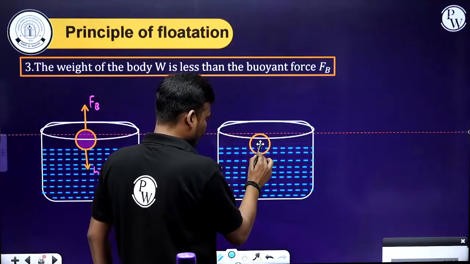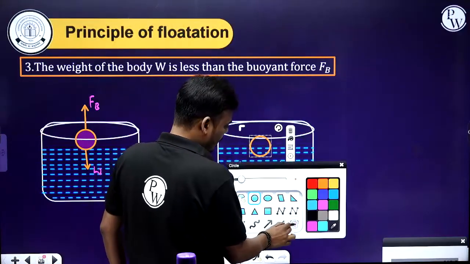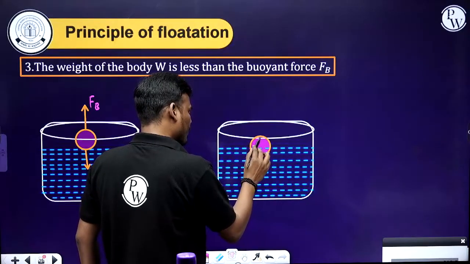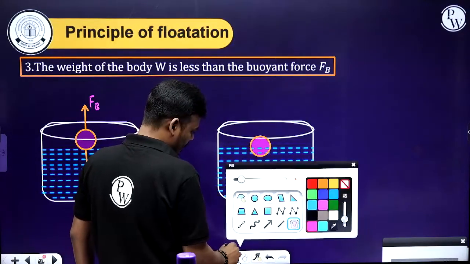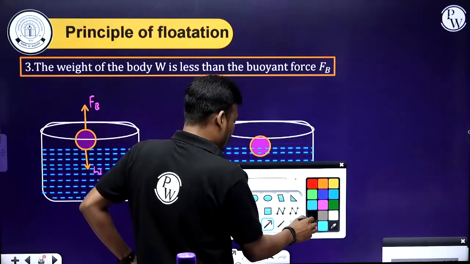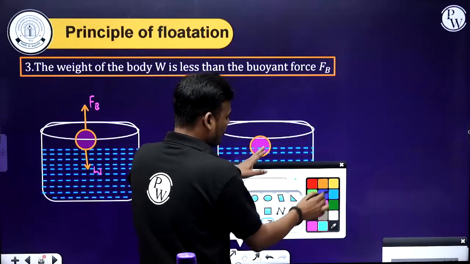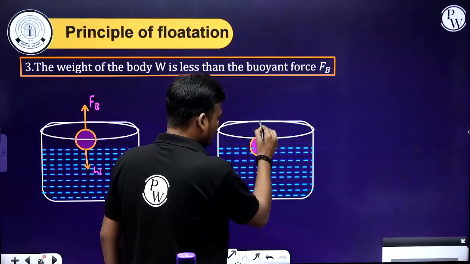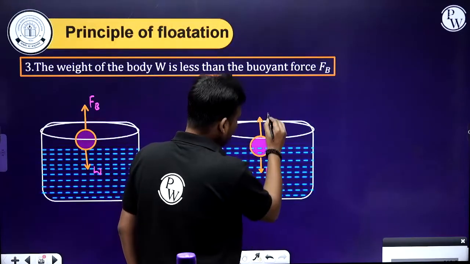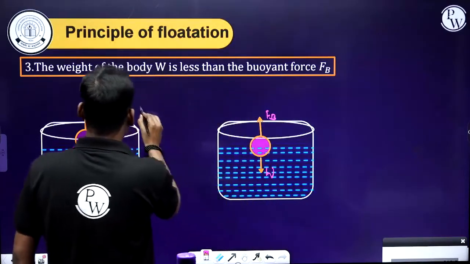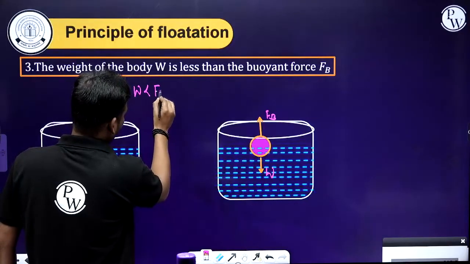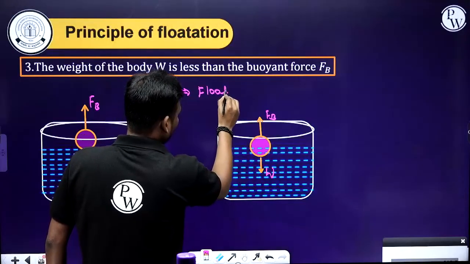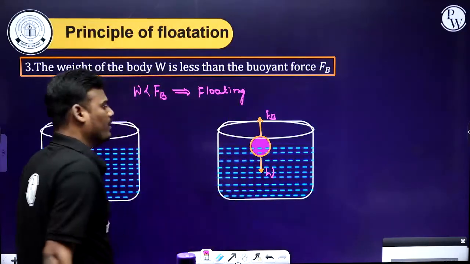Now here you can see it is floating. Based on the volume of the body and density of the liquid, the submerged part will be decided. So here, weight of the body and buoyant force of the liquid. In this case, the weight of the body is less than the buoyant force of the liquid, so the body will be floating.